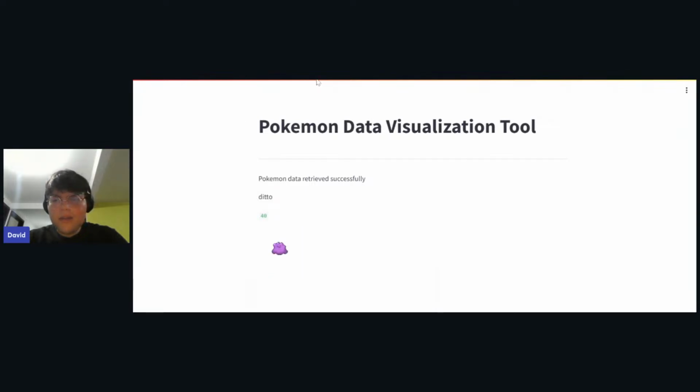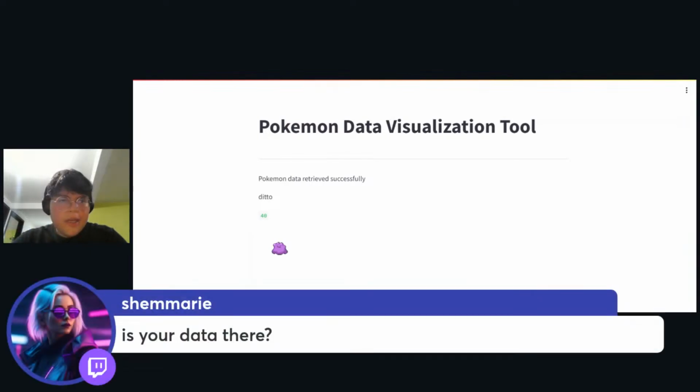We have now the data image. Is your data there? No, it's not. Well, I don't know, what do you mean with this question? Do you mean if the data was already fetched? Because it looks right to me. But let me go again here and try to see.